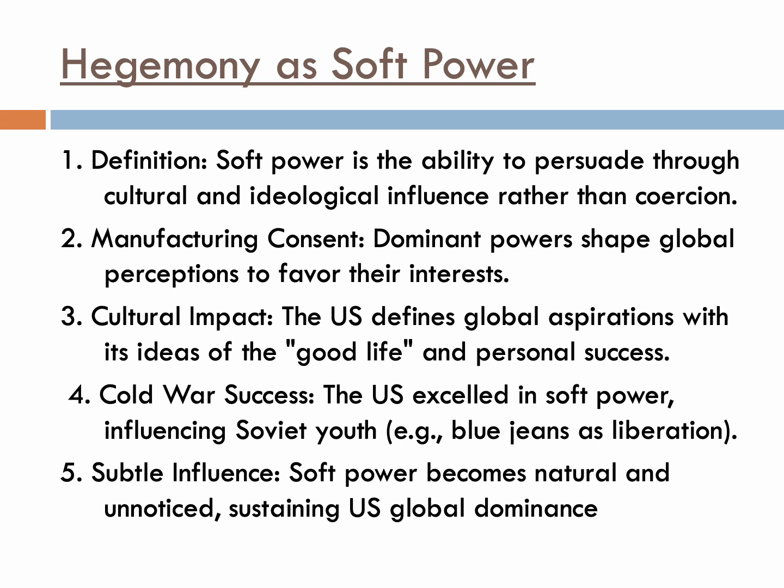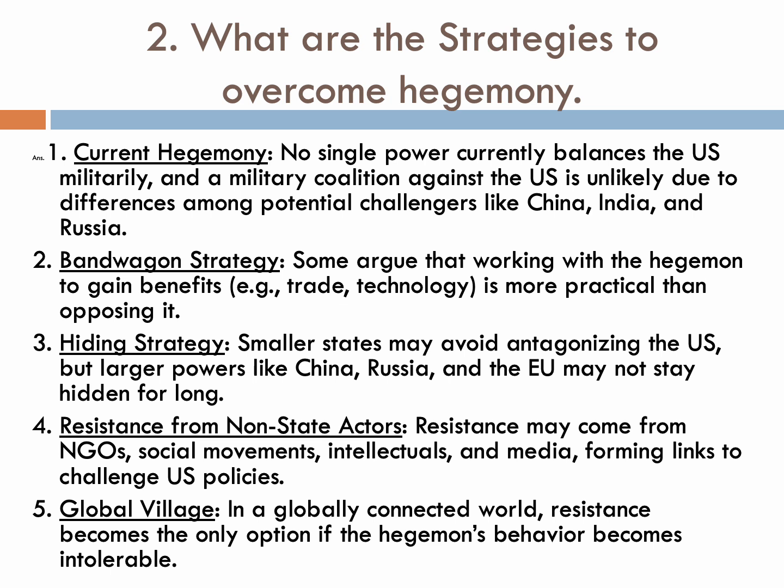Thirdly, soft power is the ability to persuade through cultural and ideological influences rather than coercion or force. So the manufacturing of consent, like dominant powers shape global perceptions to favor their interest. Then the Cold War success of US, and the soft power becomes natural and unnoticed, sustaining the US global dominance now. Second question, what are the strategies to overcome the hegemony?